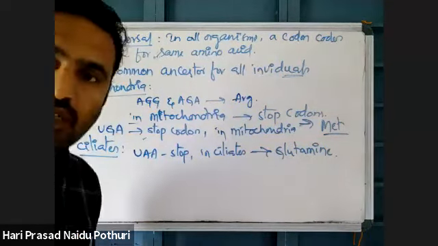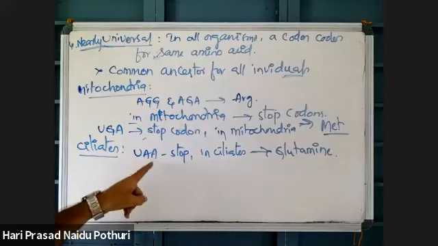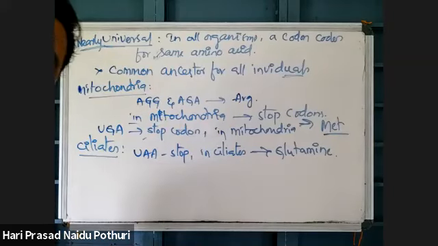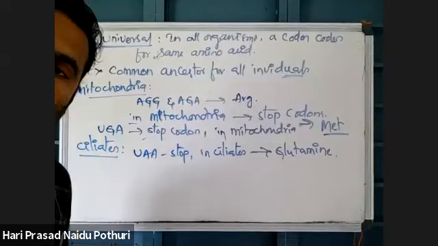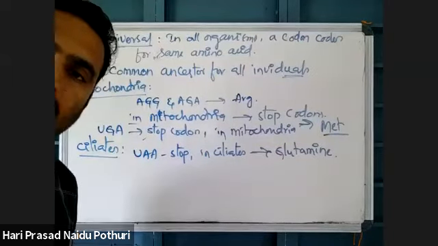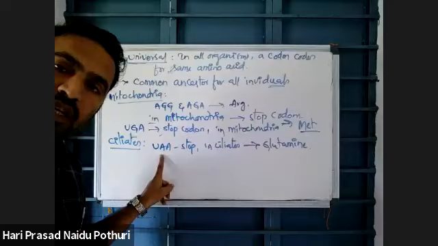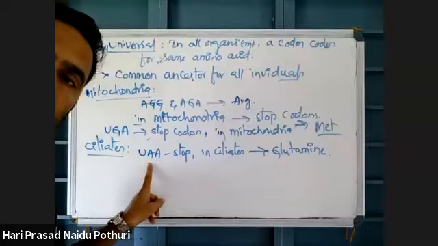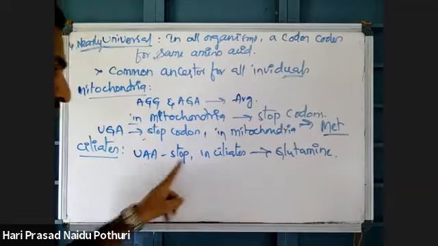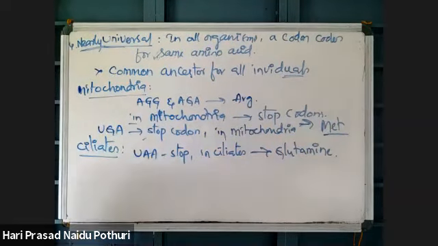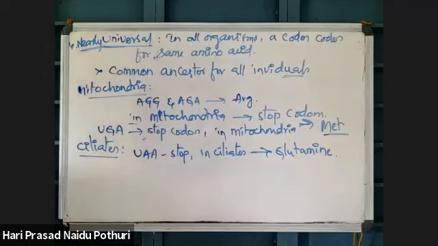Once again, last point. Normally in normal members UAA is a stop codon, but in ciliate members, the UAA codon codes for glutamine. That is an exception.